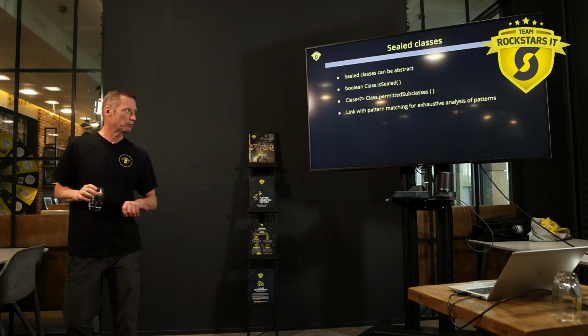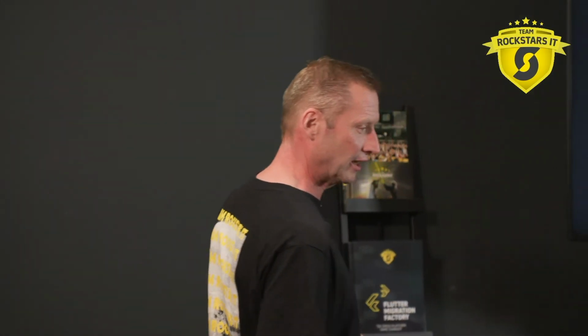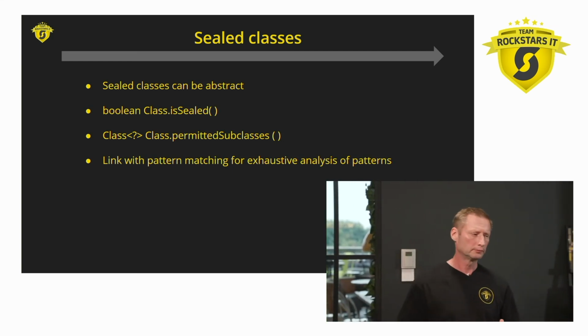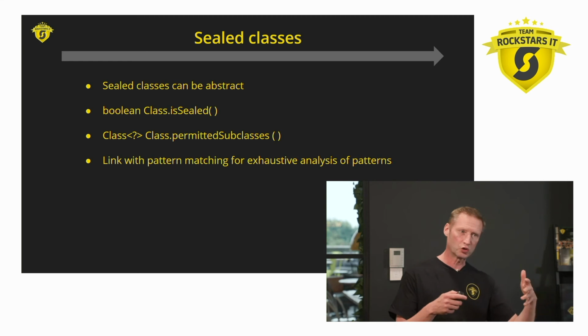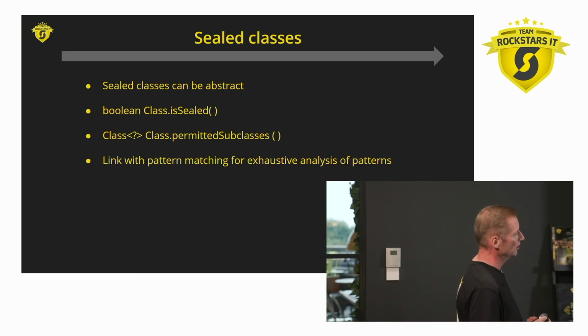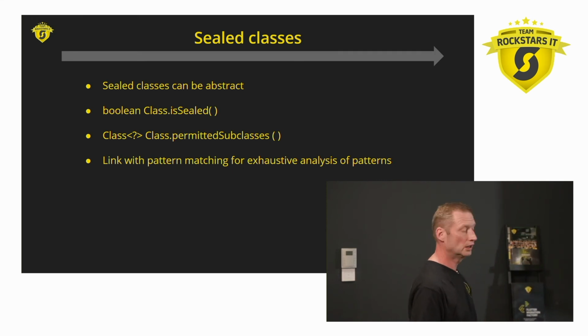And there's a link with pattern matching for the exhaustive analysis of patterns. Basically what we mean there is just like with enum, but I think we'll get to this in the next section. Normally you would always need a default in a switch statement, and here the compiler knows, because you defined your object hierarchy, when all labels have been reached, and you don't need a default clause anymore.